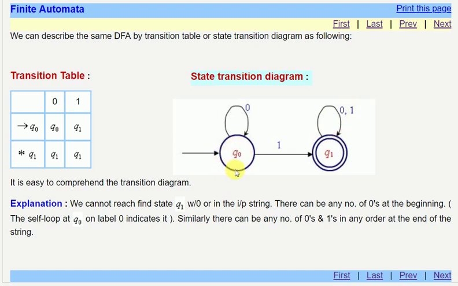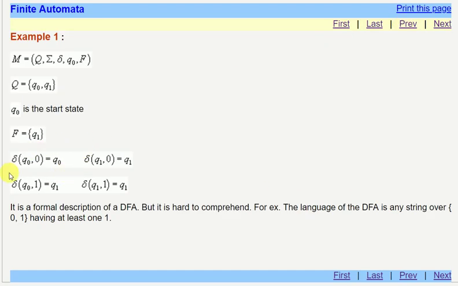Now in Q0, if it is given 1, it will go to Q1. This is called the state transition diagram, which we can create from this set of transition functions. Now someone has just asked me what the transition function is, please explain. For that, I think you might have understood it by now.